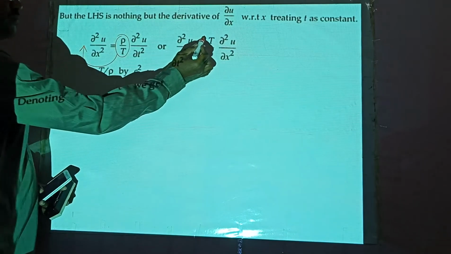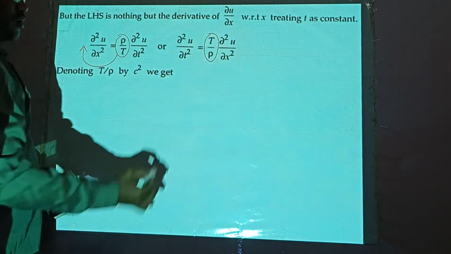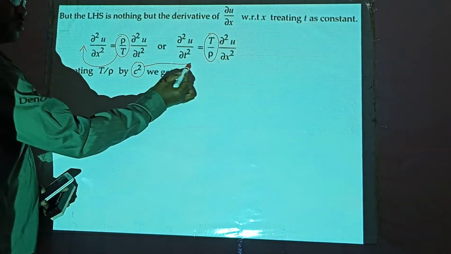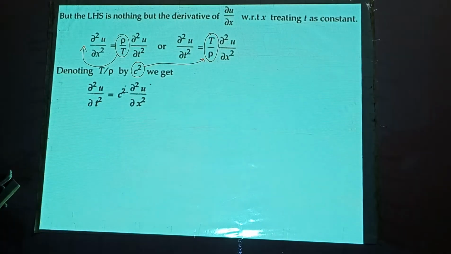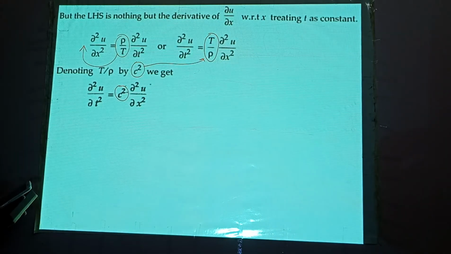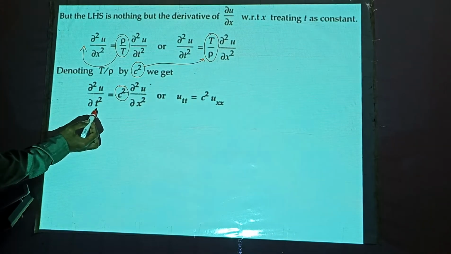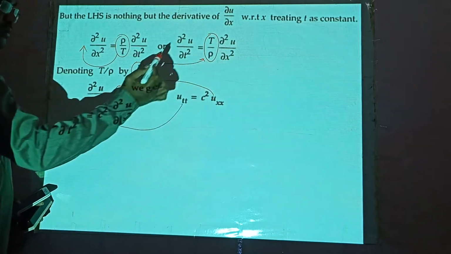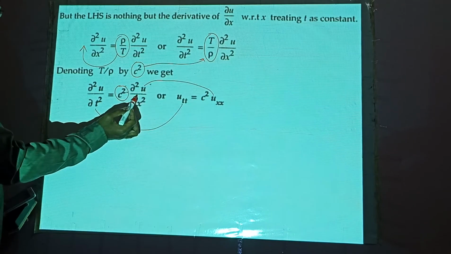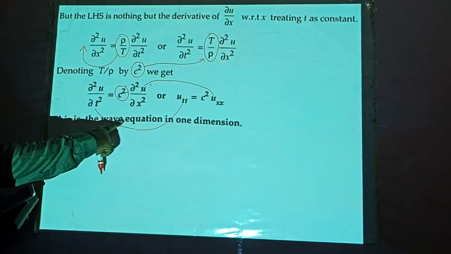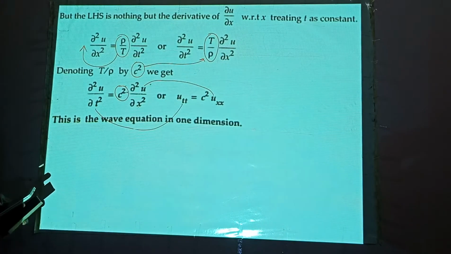Before that, let us call this c square. We are going to replace this by c square. Yes, we have replaced. Now we can write this as u tt, and this as u xx, the double derivative of u with respect to x. So this is the wave equation in one dimension.